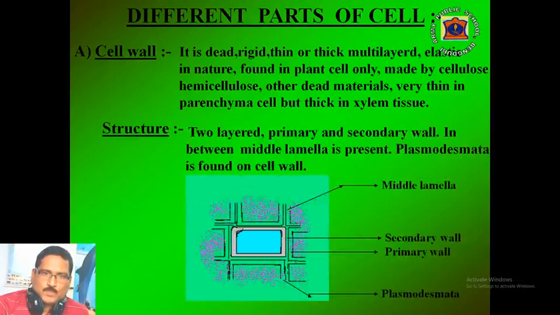Cell wall is made mainly by two layers, primary cell wall and secondary cell wall. In between the primary and secondary layer, there is another layer called the middle lamella. To keep inner parts alive and to connect two neighboring cells, very small pores or openings are found in the cell wall. These pores and surrounding cytoplasm are called plasmodesmata.